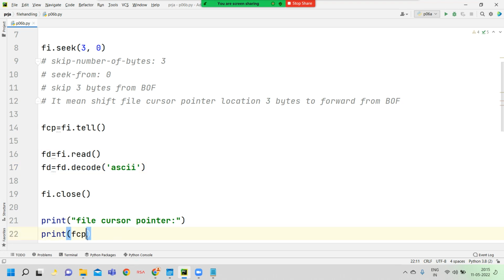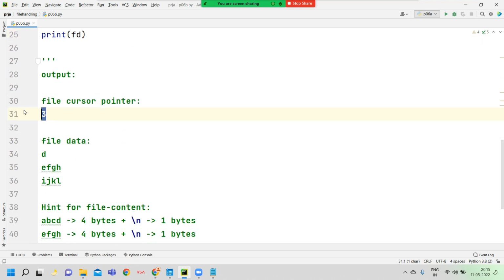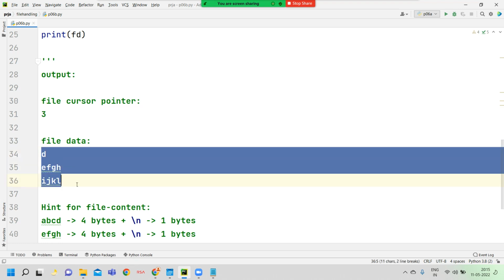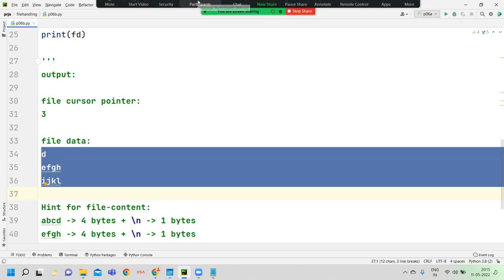Now here we try to display the value of the FCP variable. What is the FCP variable? It is 3. The FD data has the 4th byte to the end of file, like D, E, F, G, H, I, J, K, L and the new lines after. Now see here, the tell method returns the value 3, and the data from D to L with the new lines is displayed as output.